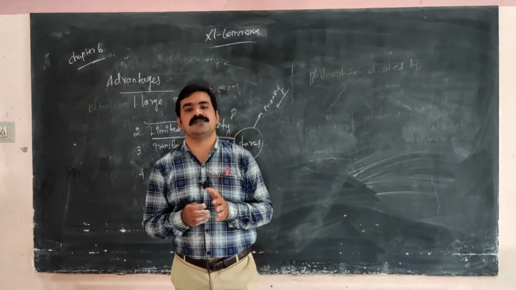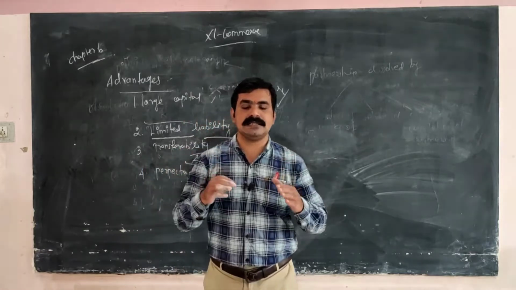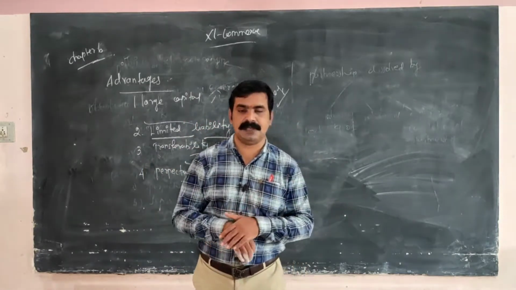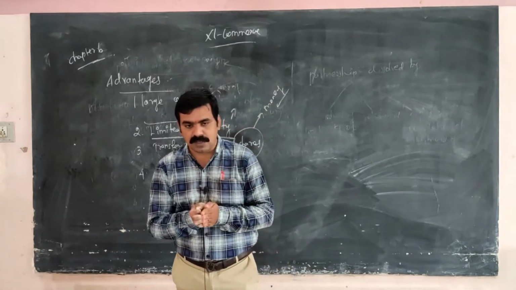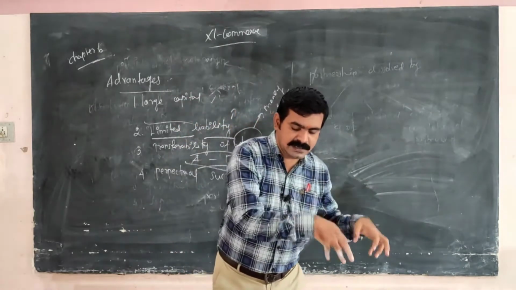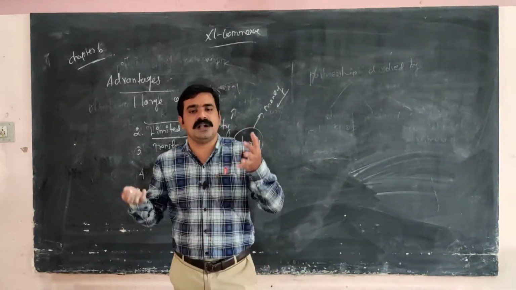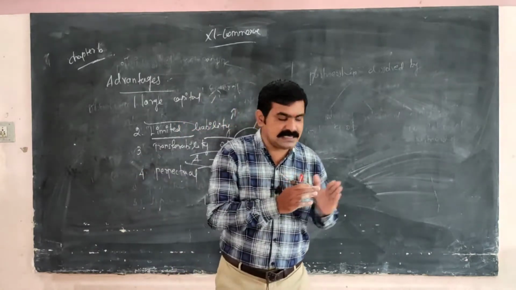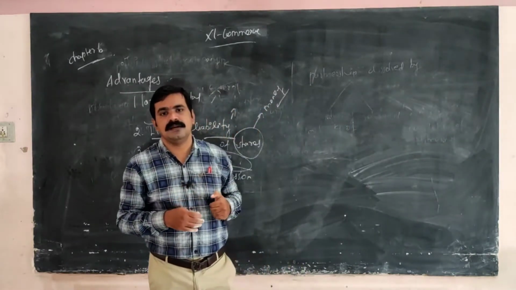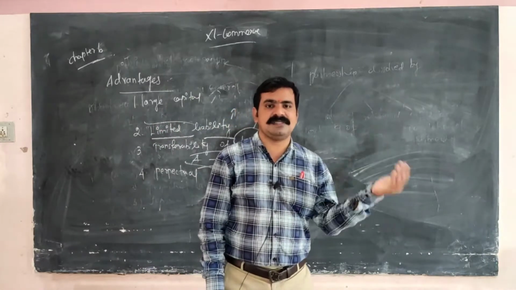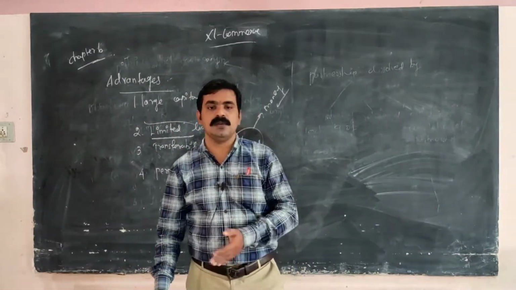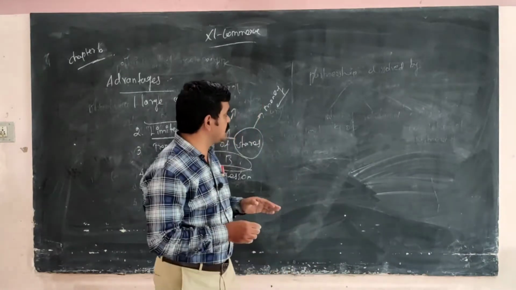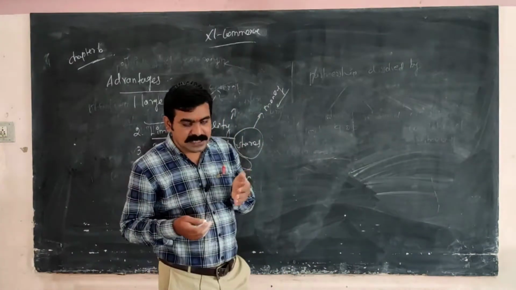Next, promotion of saving and investment habit. A joint stock company is one of the systems that encourages savings and investment. People can save even a small amount, 50,000 or 1 lakh, and use it for purchase of assets or purchase of shares. A person can buy even 1 share of the company.